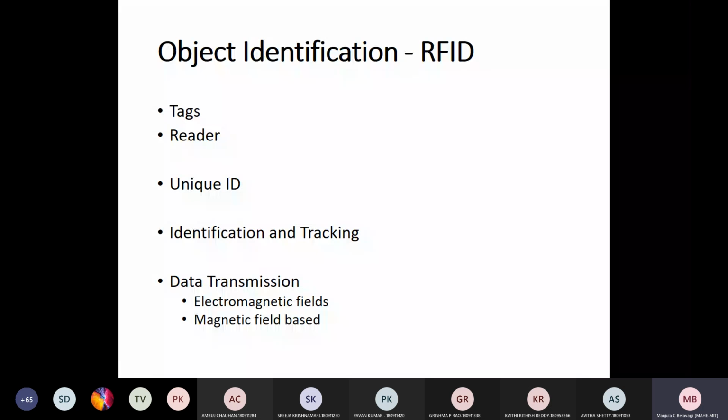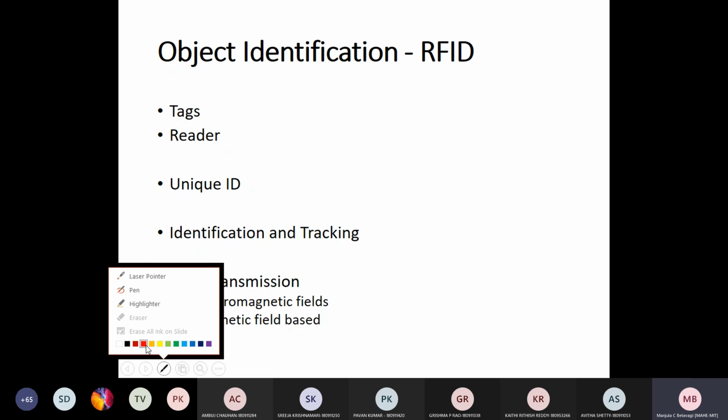Okay, object identification using RFID. So basic hardware used in RFID are readers and tags. So how does the communication happen using these tags and readers? Readers and tags are equipped with antennas for communication. Then what is a tag? A tag contains a chip that stores a unique identification number. Okay, unique ID.